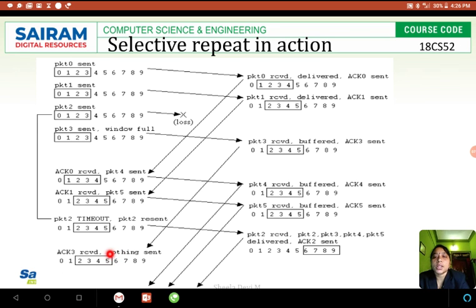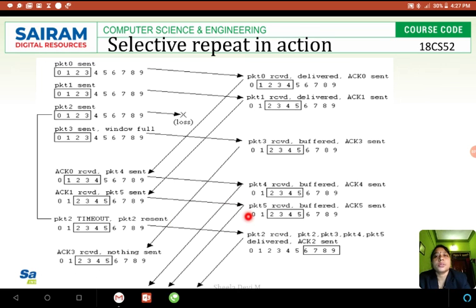Since the window size is only 4, it can send at a time only 4 packets to the receiver. More than 4 packets cannot be sent at a time. So 2 packets can be sent, and for those 2 packets it will be waiting for the acknowledgement. The remaining 2 packets will be in the pipeline. Once it gets the acknowledgement, it can send the other packets by moving the window. This is how selective repeat works.